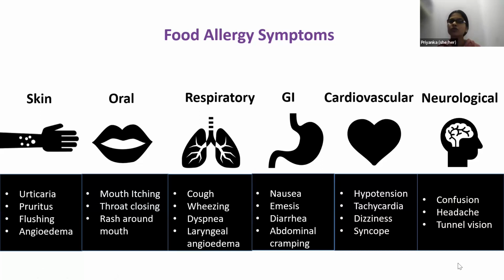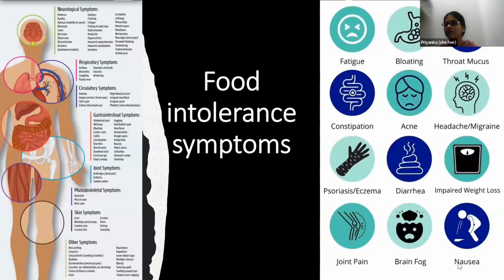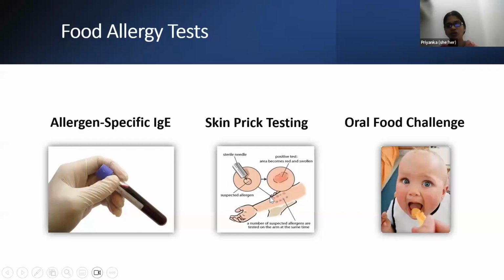And you can see the symptoms associated with each and every organ system. As we have symptoms for food allergies, similarly, we have symptoms for food intolerance. On the right side of the screen, you can see various organs involved in food intolerance symptoms. And on the left side of the screen, you can see the most common symptoms associated with food intolerance. You can very easily notice that a few of the symptoms overlap with food allergies, such as eczema, diarrhea, headache, fatigue, throat mucus. These are also found in patients suffering from food allergies.